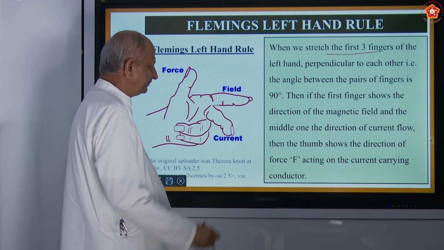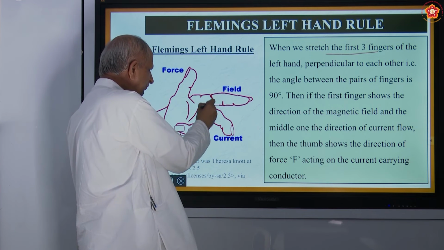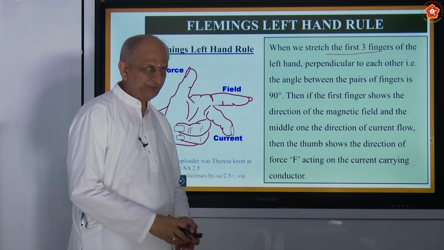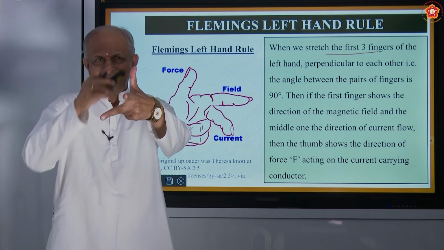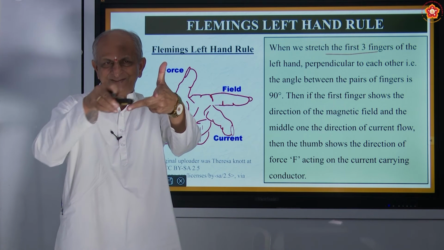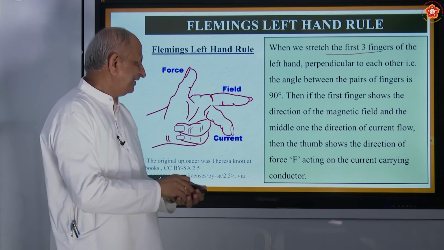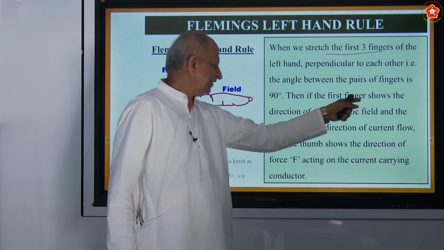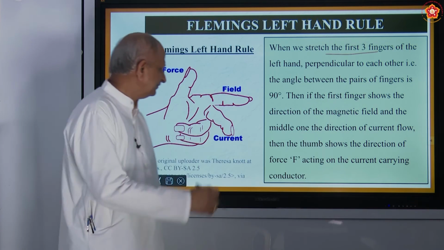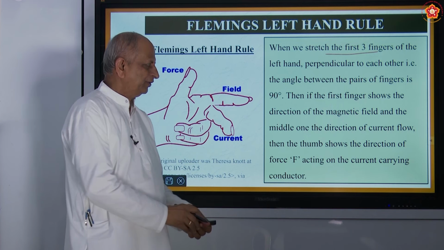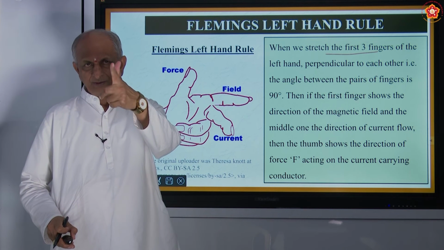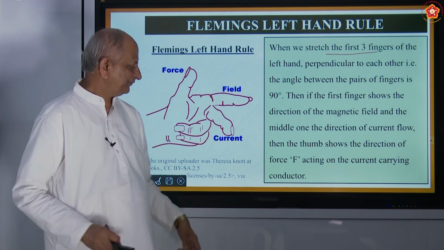See, then what happens? The angle between these two should be 90 degrees. You should keep it like this. Here this angle is 90, this angle is 90. That is the meaning. Then what happens? The first finger shows the direction of magnetic field. So this is the magnetic field, the forefinger. This is called the magnetic field.